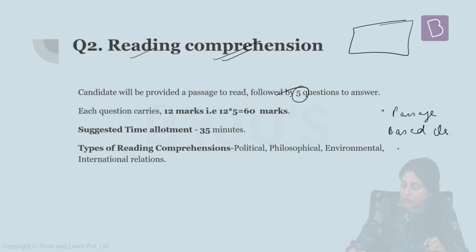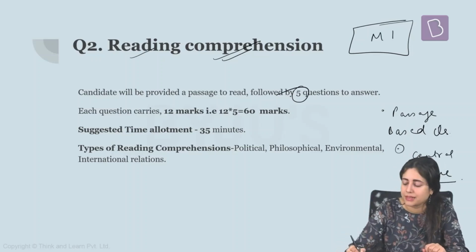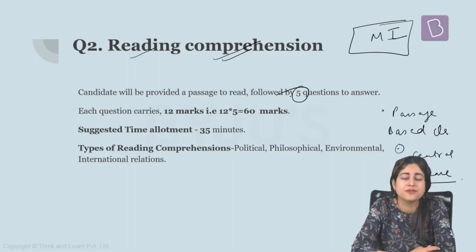Another important thing here is that maybe you can be given a question on the central theme of the passage also, which means you can be given a question such as what is the central theme of this passage. In that, always make sure that you learn to identify the main idea of the passage that you have read. For example, if I tell you that I have a red chair, and then if I tell you that my friends are also using the red chair, it is made up of velvet material, I purchased it from a mall, it cost me 3,000 rupees, it is very comfortable.